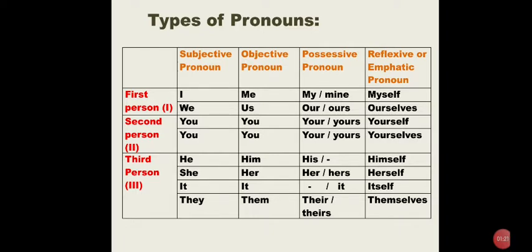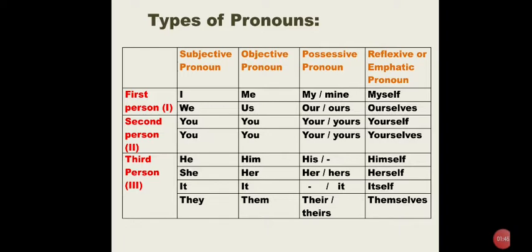Observe carefully. Subjective pronouns: first person are I and we. Second person is you, you. Third persons are he, she, it, they. These are the subjective pronouns.